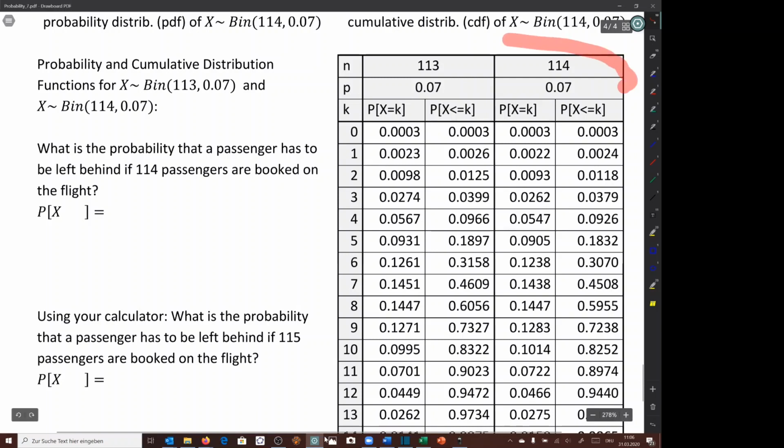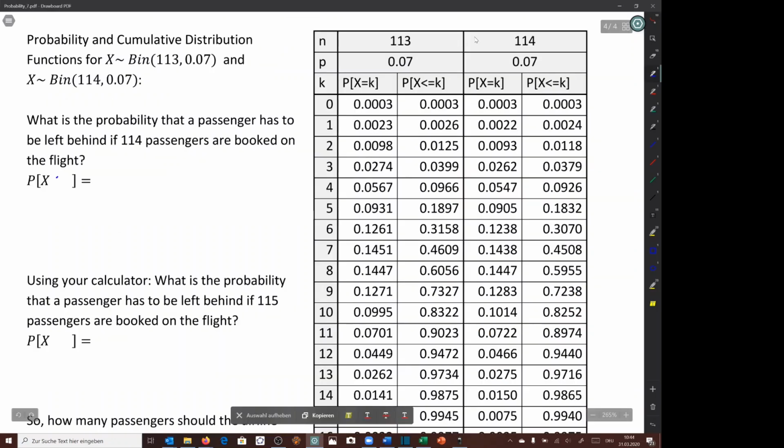This table here shows the probability distribution function and the cumulative distribution function for n being 113 and n being 114. For example, here we see the probability that x is equal to 6 if n is 113. Here we see the probability that x is smaller or equal to 9 given that n is 113, and similarly here on the right hand side for n being 114.